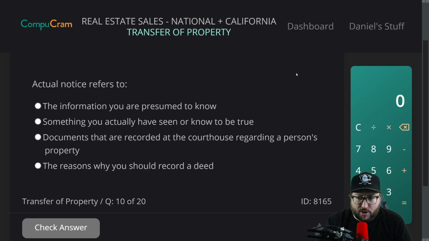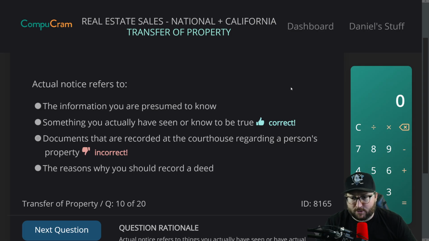Question 10. Actual notice refers to A, the information you are presumed to know. B, something you actually have seen or know to be true. C, documents that are recorded at the courthouse regarding a person's property. D, the reasons why you should record a deal. Actual notice. The information you're presumed to know. Something you actually have seen or know to be true. Documents that are recorded at the courthouse. I want to say documents that are recorded.